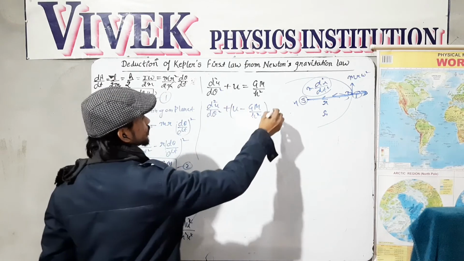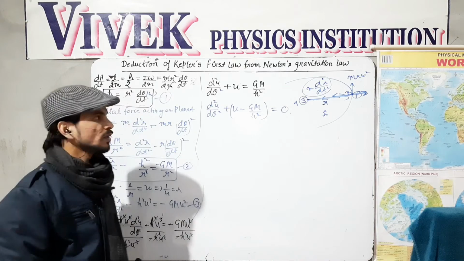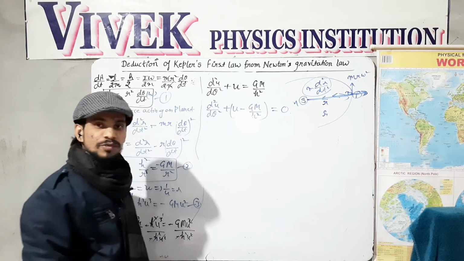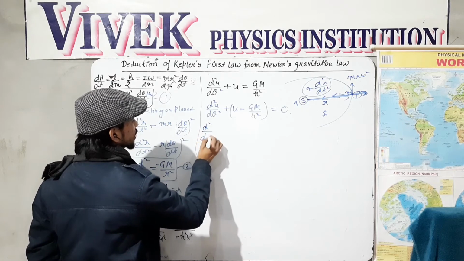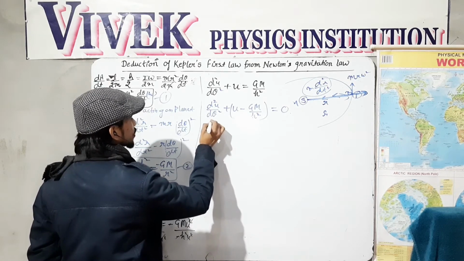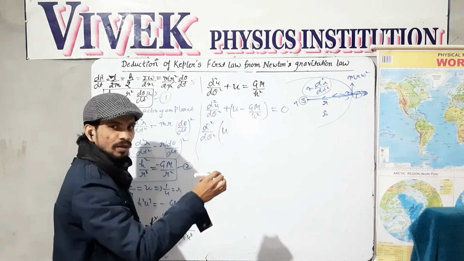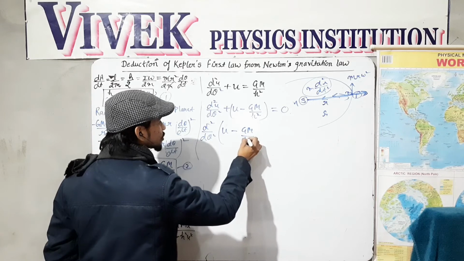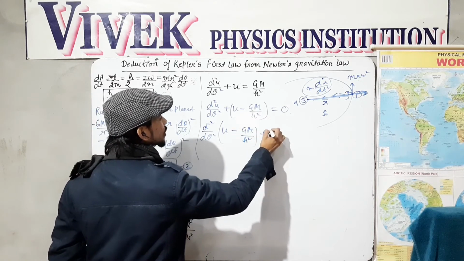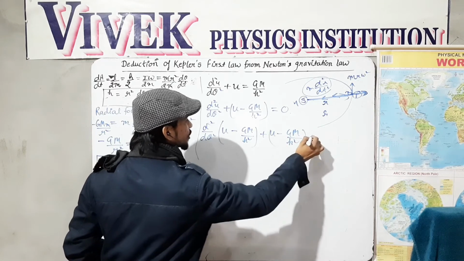Okay, take this factor into the equation, or d square over d theta square, take this derivative out, this is u. I am taking minus gm over h square also here, and this remaining term is u minus gm over h square equals to u square.